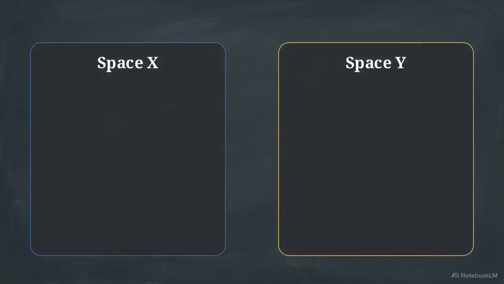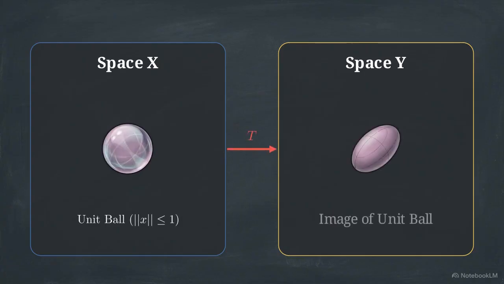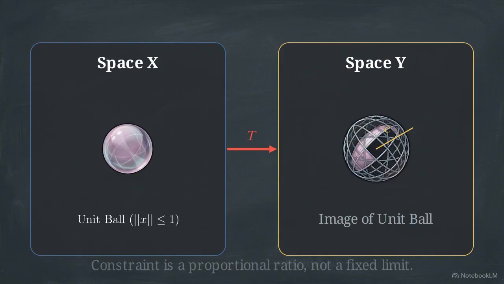A bounded operator is defined by its geometric limits. If we take a unit ball in space X and apply the operator, it transforms into a new shape in space Y. The operator is bounded if we can draw a rigid sphere of radius c that completely encloses that new output. This is distinct from the bounded functions found in calculus, where the range itself is limited.